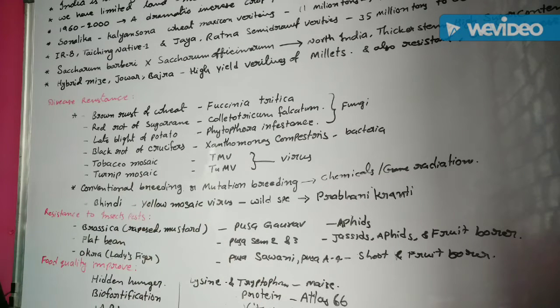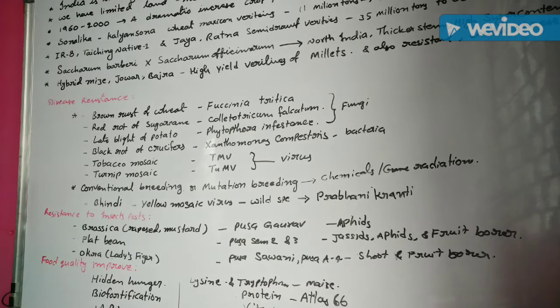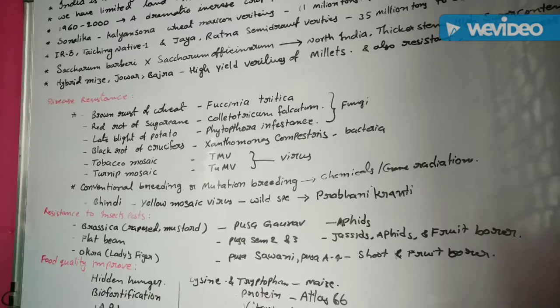Vitamin C enriched bitter gourd, bathua, mustard, and tomato have also been released. Iron and calcium enriched spinach and bathua are also released by the Indian Agriculture Research Institute.